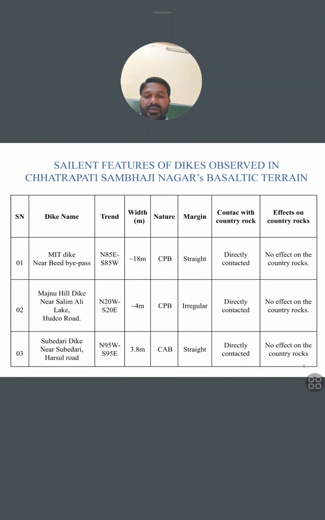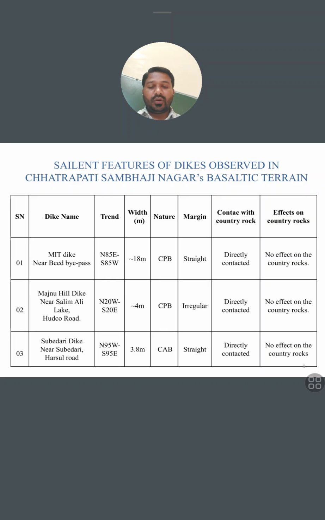And the Subedari dike near Subedari Halsur Road, when you go from the collector office towards our Delhi gate, in between, behind that Ziraf face, at the Subedari guest house, you will see that one more dike is present, and it shows a trend of strike north 95 west, or south 95 east, and the width is almost 3.8 meters, and that's compact aphanitic basalt.